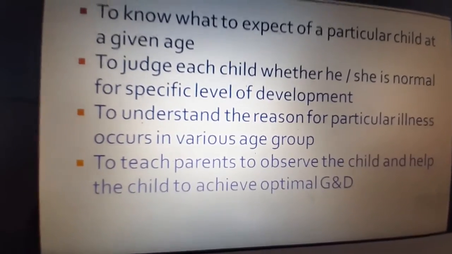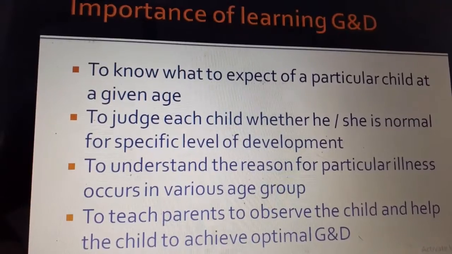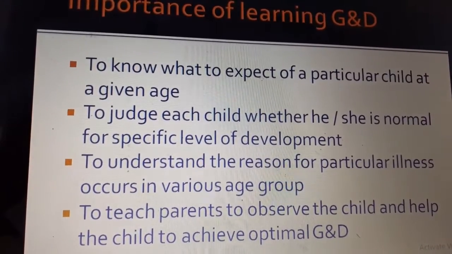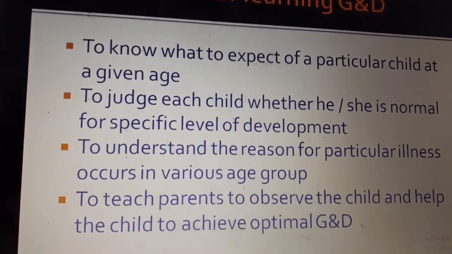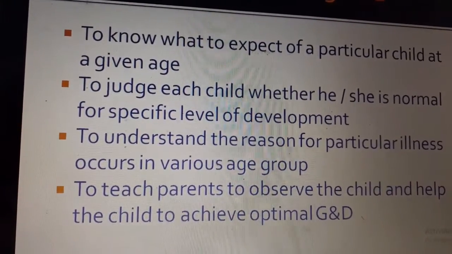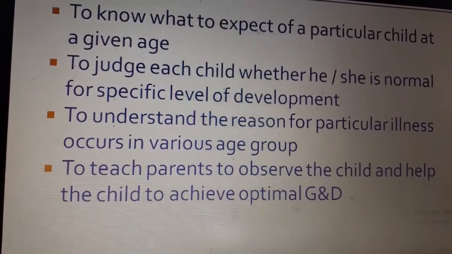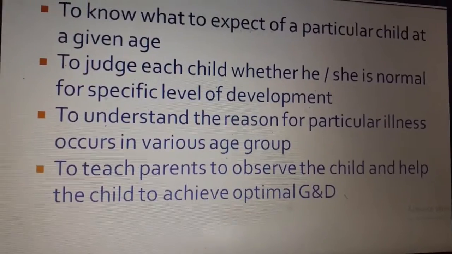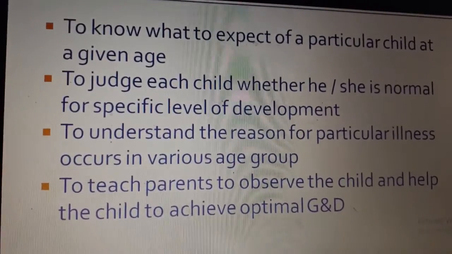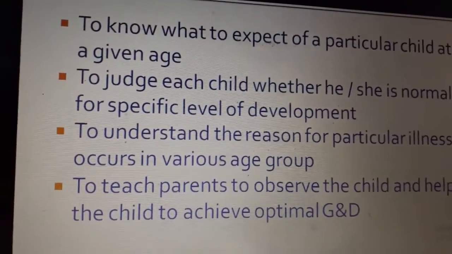The fourth one, to teach parents to observe the child and help the child. So the fourth importance of learning growth and development is to teach parents to observe the child and to help the child achieve optimal growth and development. When we teach the parents that at this age this has to happen, at this age this has to happen, they will be able to identify and bring the child and treat them adequately when they don't achieve that.